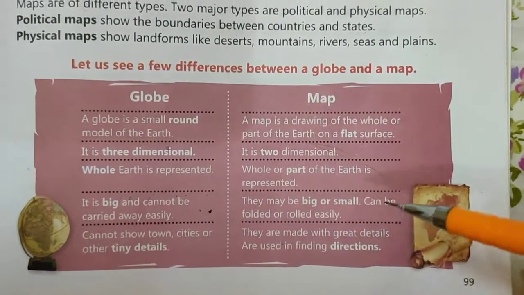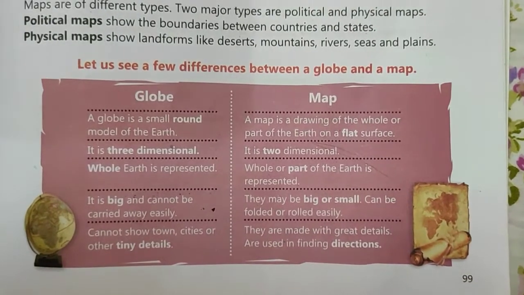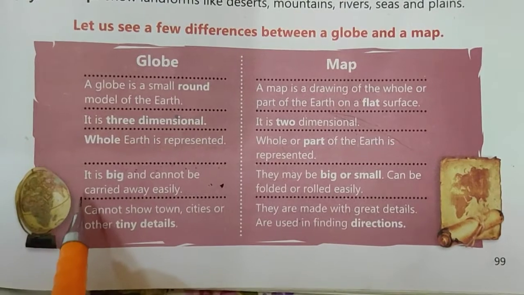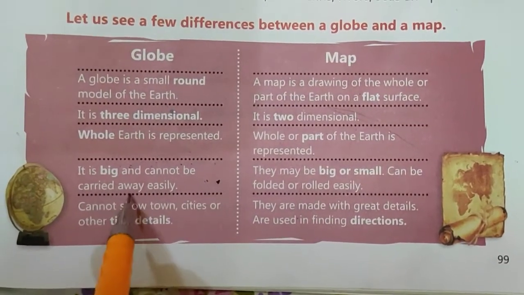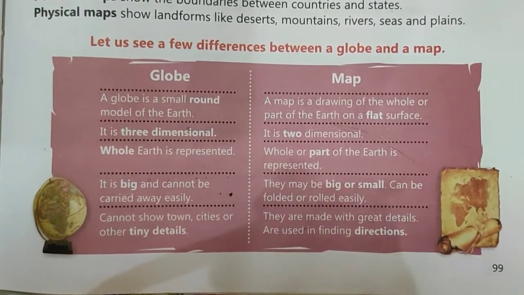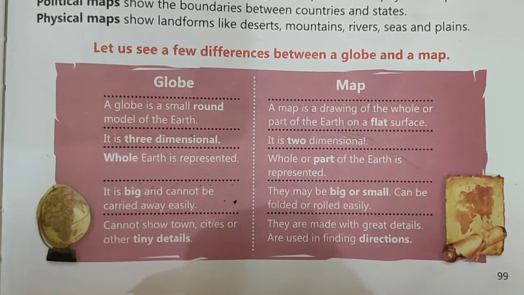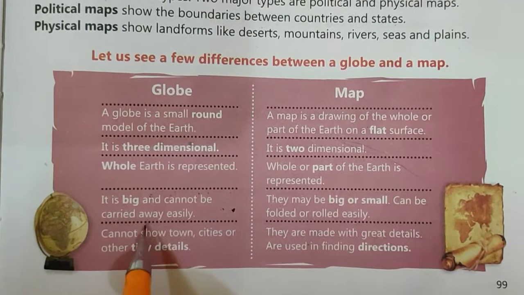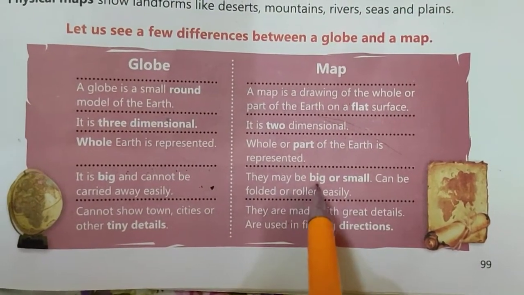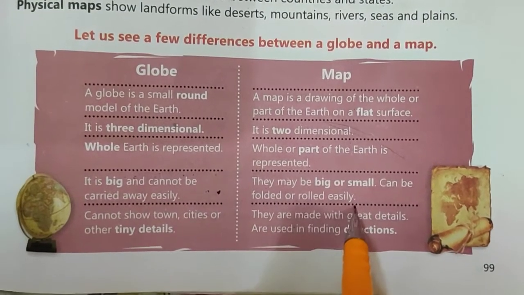Means on a map, either the whole of the earth can be shown or a part of the earth can be shown. A globe is big and cannot be carried away easily. Now this globe is big in size, but nowadays we are getting small size globes also in the market, but otherwise this globe is big in size and is difficult to carry from one place to another. Maps may be big or small, and can be folded or rolled easily.